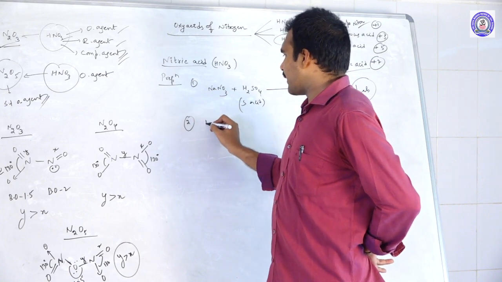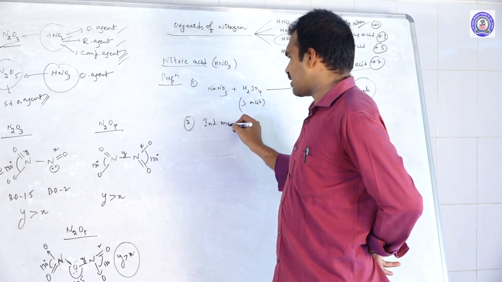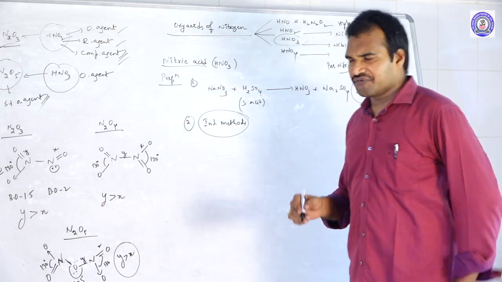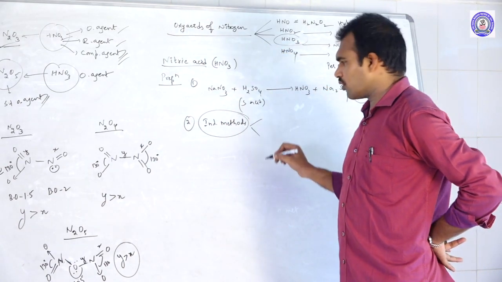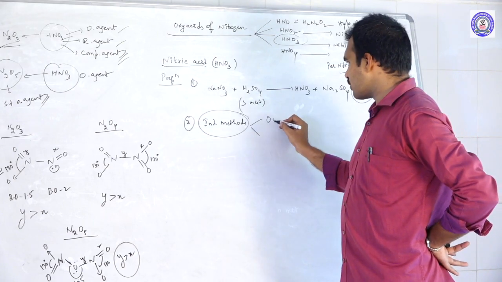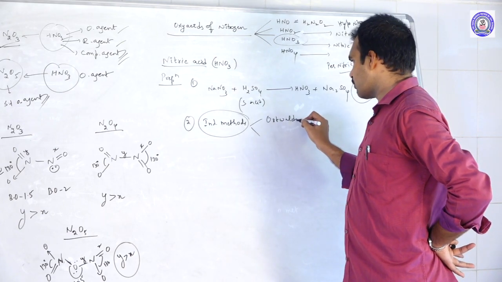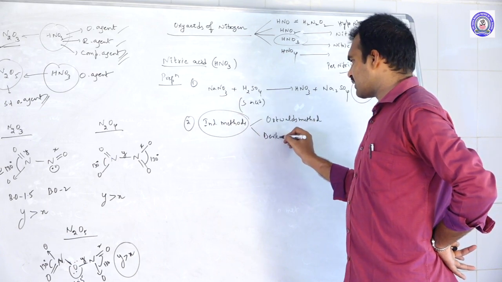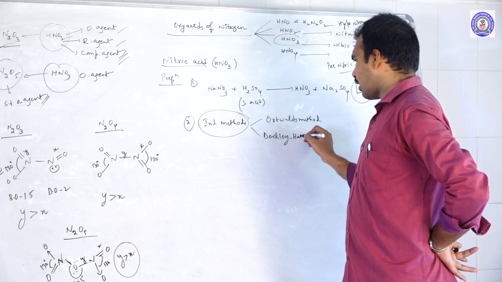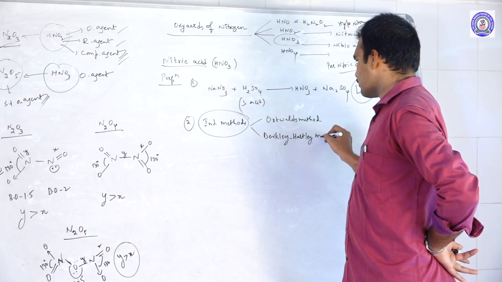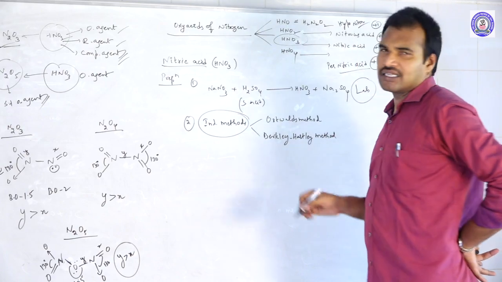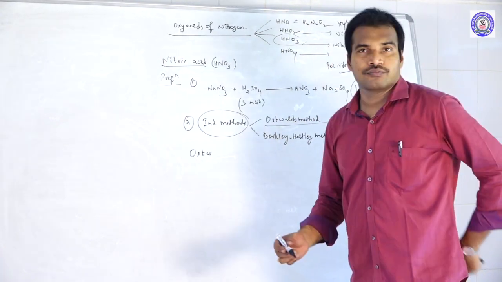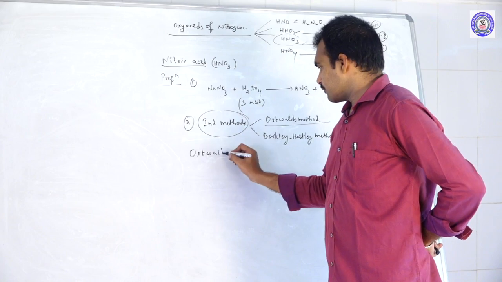Industrially, if you want to prepare it, we will follow two methods. One is Ostwald's method of preparation, and the second one is the Berkeley-Hartley method. Let us see Ostwald's method.